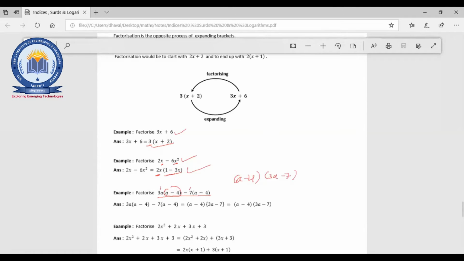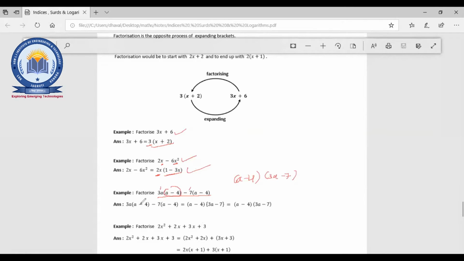First thing is the common one, right? So the very basic rule is you need to find out if anything can be common from that equation. Fine. Now the next step: 2x square plus 2x plus 3x plus 3. Now here there are 4 terms, right? So you need to find out the common, but which expressions should we combine? Then we can find out the common in both.